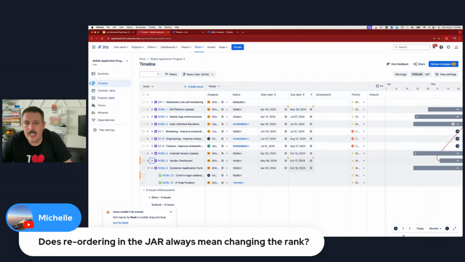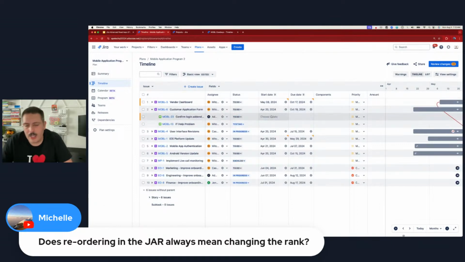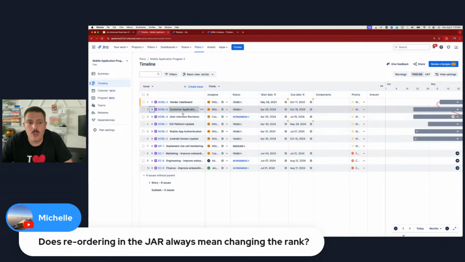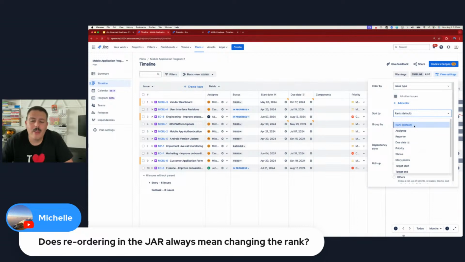Okay, as you can see here, these are in, I don't forget if it's ascending or descending. But you can manipulate these dates and do the sort by the date. But you lose the ability to rank. So you have to pick one or the other. So I like to leave rank. Rank is my favorite. But again, you can pick any of the items here.